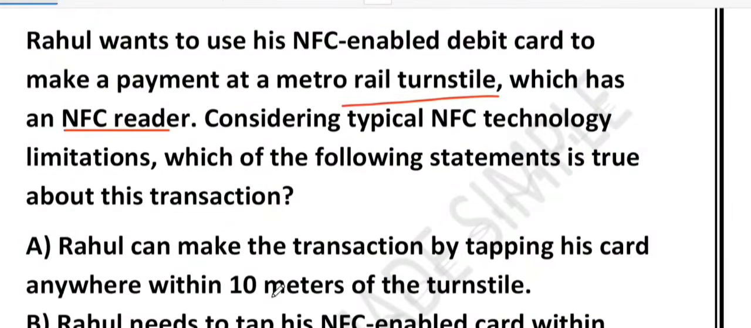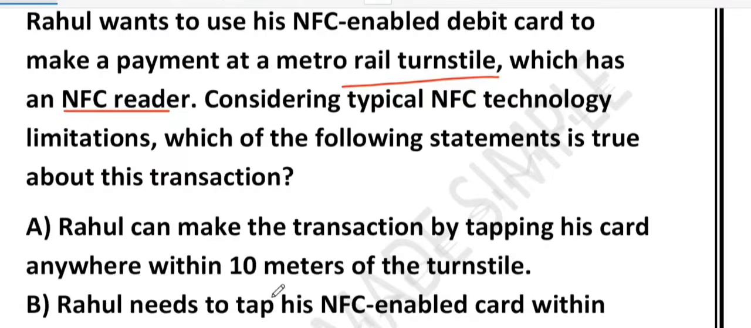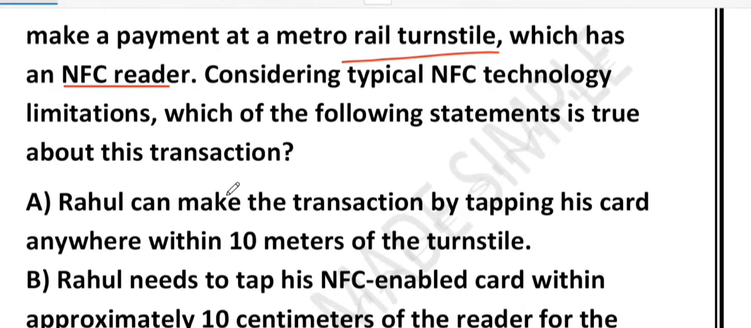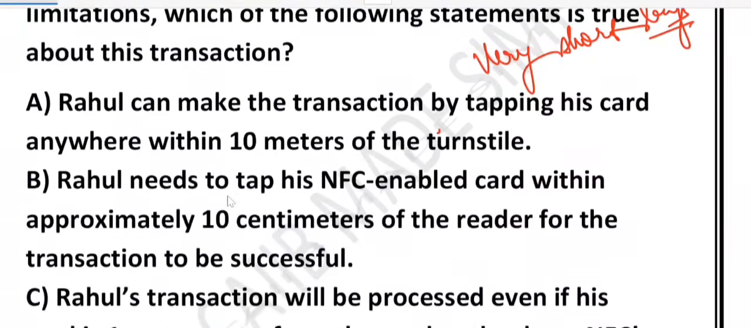Let's look at option A. Option A is wrong because NFC does not work at long distance. It is not like Wi-Fi. It is not like Bluetooth. NFC is designed for a very short range. NFC means near field communication. Remember, very short range. So you can't just stand 10 meters away and pay. This is why option A is wrong. What about option B?